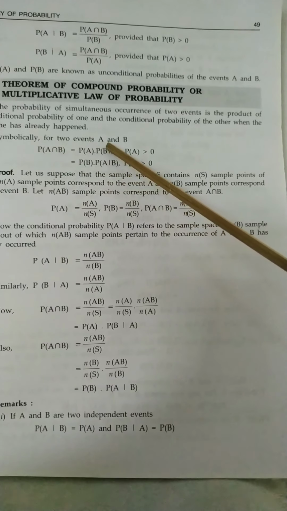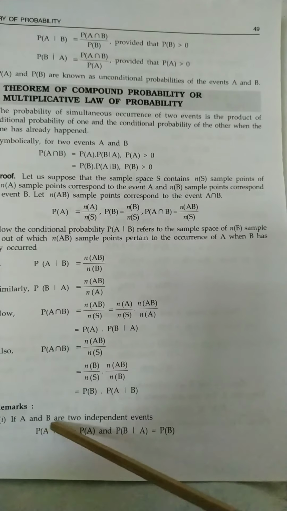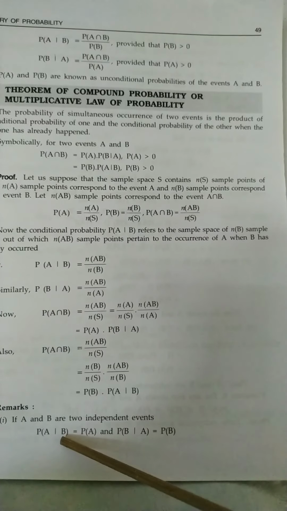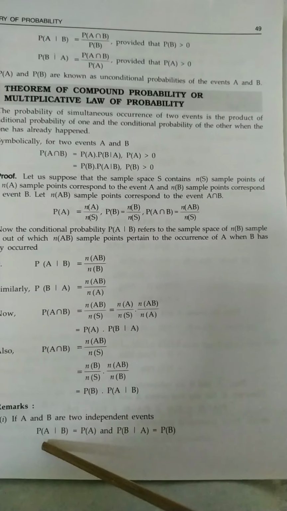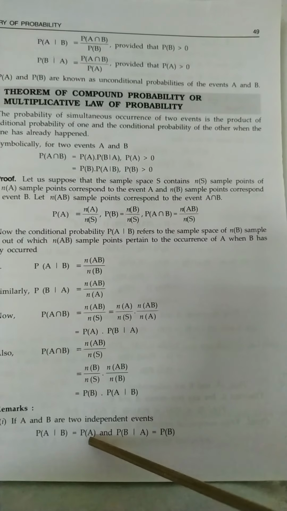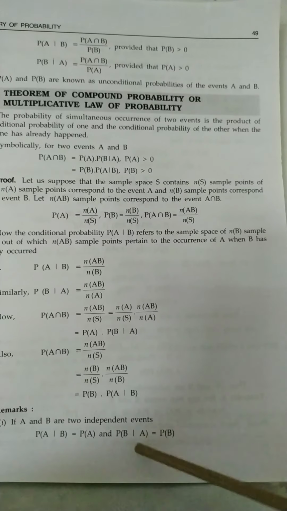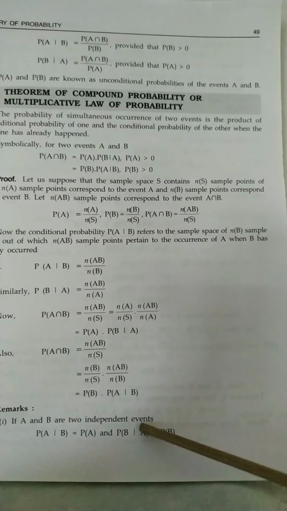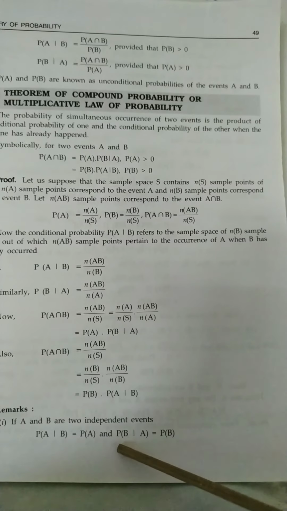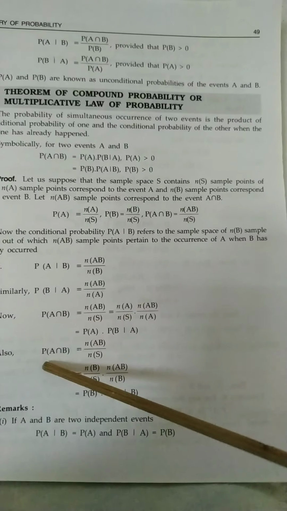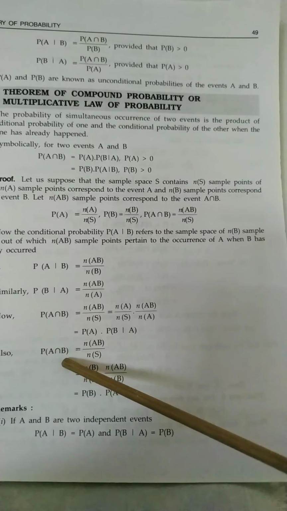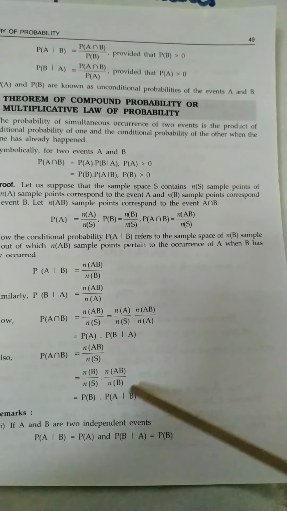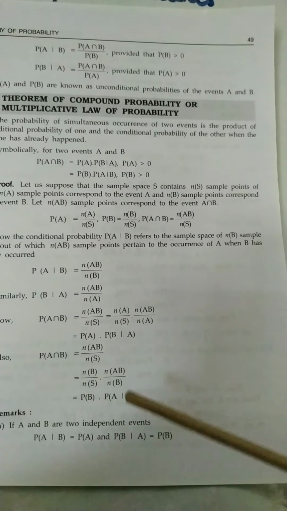This is for general events, let A and B be any two events. But if A and B are two independent events, that means though B has happened earlier, it is not affecting A, so the probability of A given B will become probability of A. Similarly probability of B given A will become probability of B, because A and B are independent; though this event has already happened, it is not affecting the probability of B. So in that case, the compound probability theorem will reduce to probability of A intersection B equals probability of B into probability of A. That means they both are unconditional probabilities in that case.